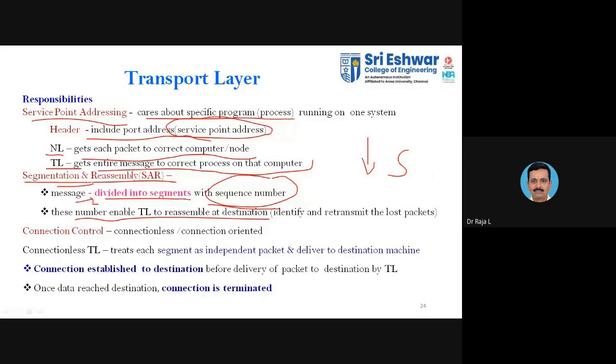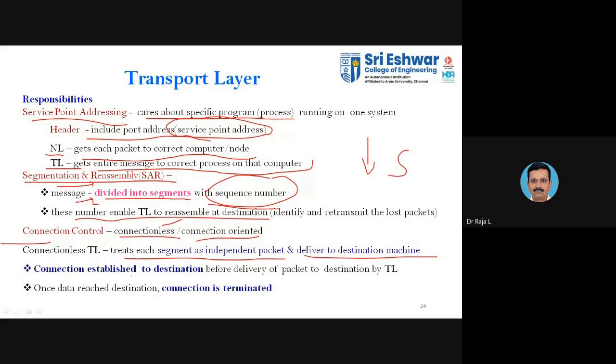Segmentation will be done at the transmission side, and in reassembling, you combine the packets together and form a single segment. The next task is connection control. It provides connectionless and connection-oriented service with the help of two protocols. One is the TCP protocol, the other one is UDP. UDP is used for connectionless and TCP for connection-oriented. Each segment is treated as an individual packet and delivered to the destination machine.